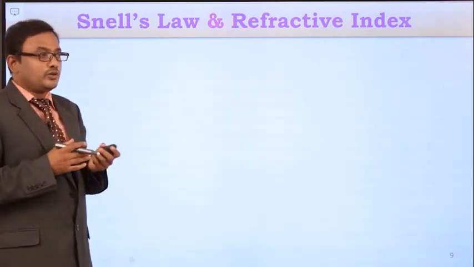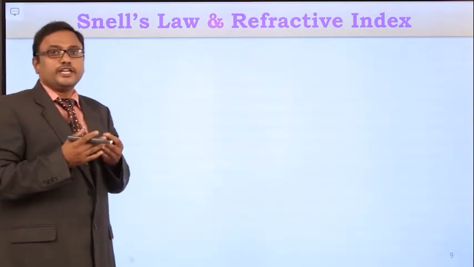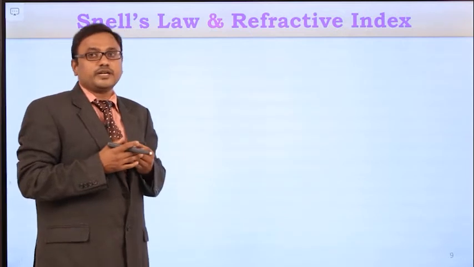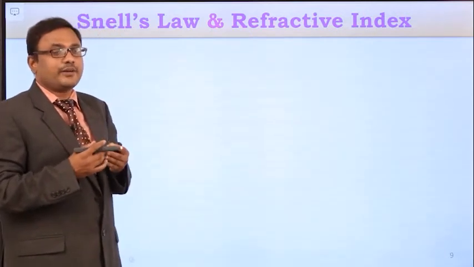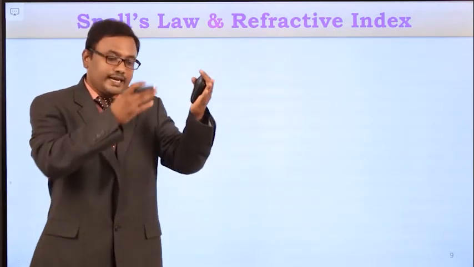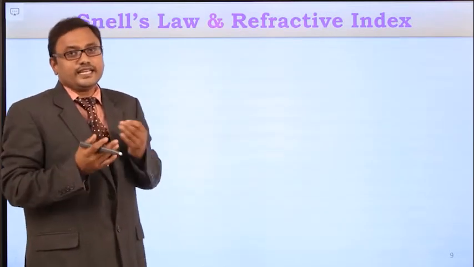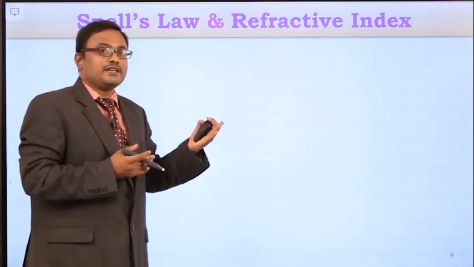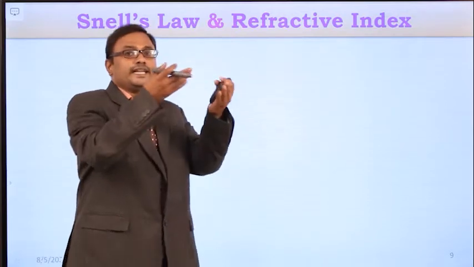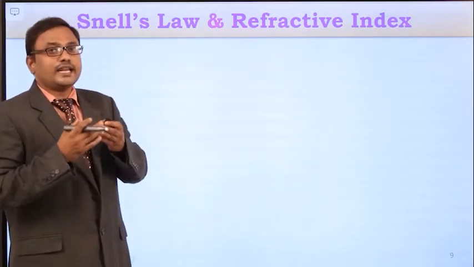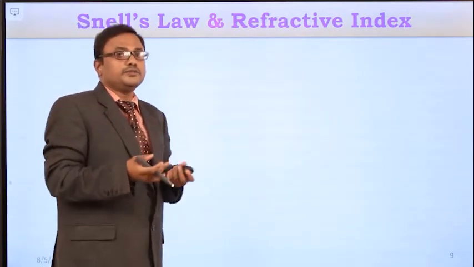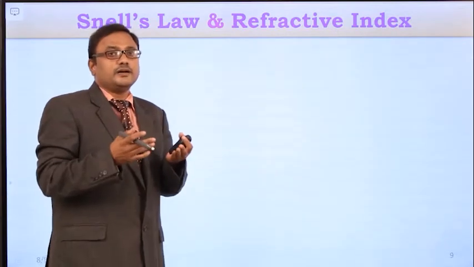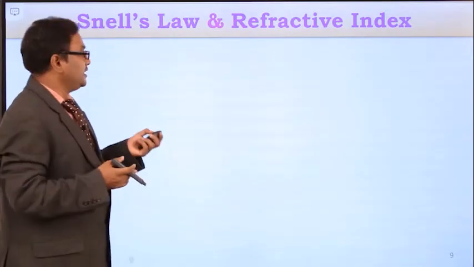So there are two cases we need to consider. In the first case, the light ray is traveling from denser medium to rarer medium, and in the second case, the light ray is traveling from rarer medium to denser medium. How the light ray will be bent in those mediums for these conditions, we will see now.